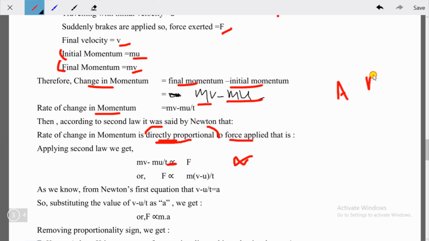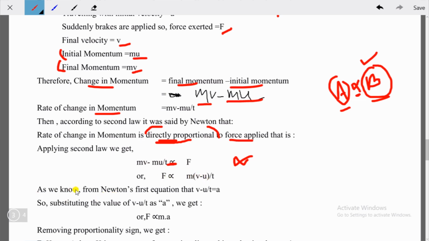If we say a is directly proportional to b, the change in a will depend upon the change in b. If more change happens in b, then a will change more. So they are simply related to each other. Here also we can say the rate of change in momentum is directly proportional to the force. The rate of change in momentum is (mv minus mu) divided by t, which is directly proportional to F.